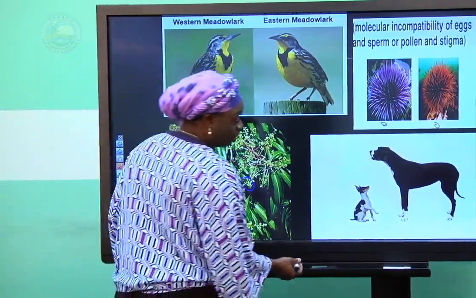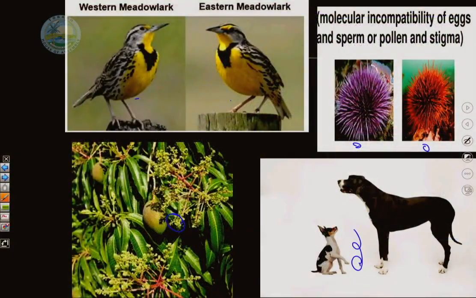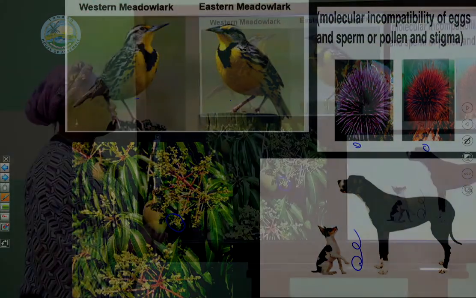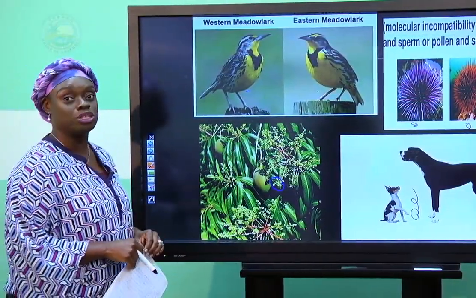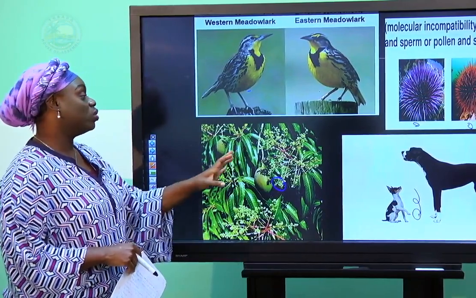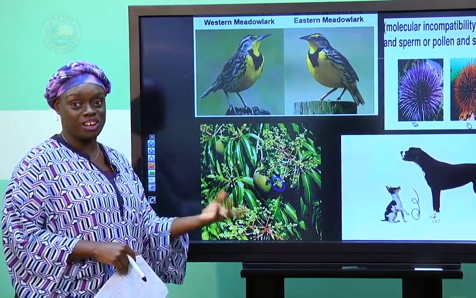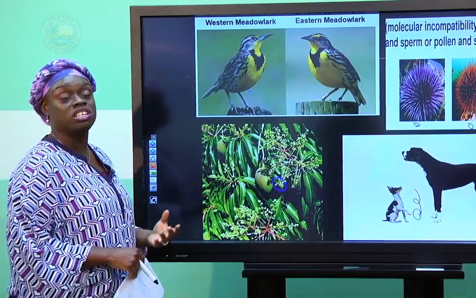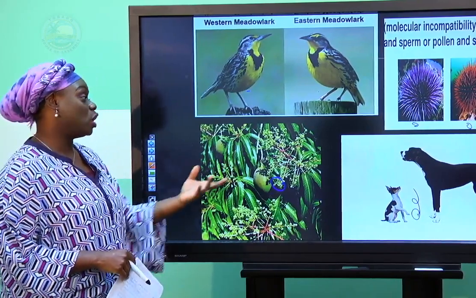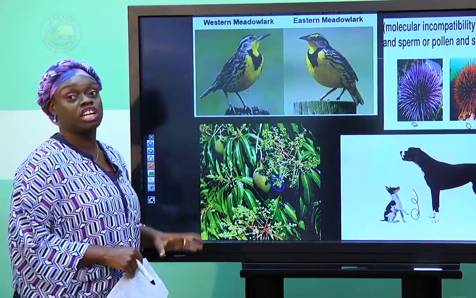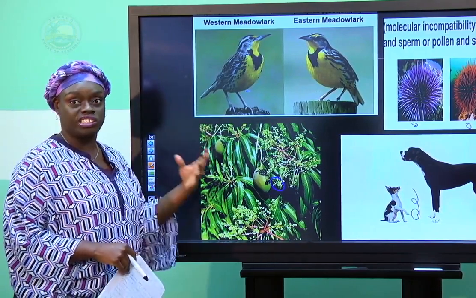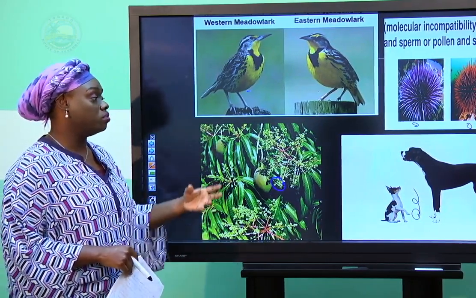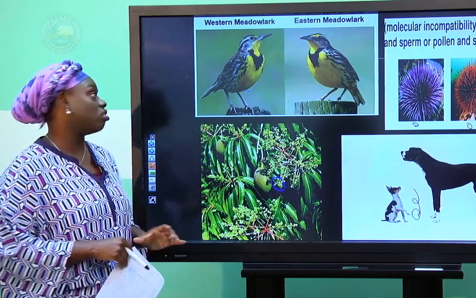And then, well, the problem here is obvious. We have quite a large dog with a smaller one, so we cannot physically see them reproducing or mating to produce a new offspring. So these two have physical incompatibility. The anatomies will not match up, will not line up, and they will not interbreed. So these are two different species of dog, even though several years ago they would have emerged from one common ancestor.